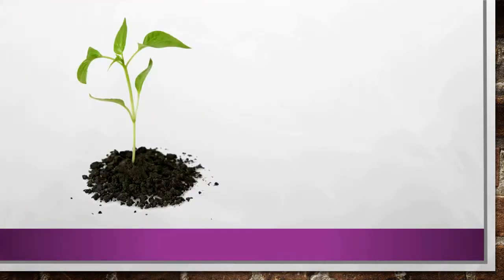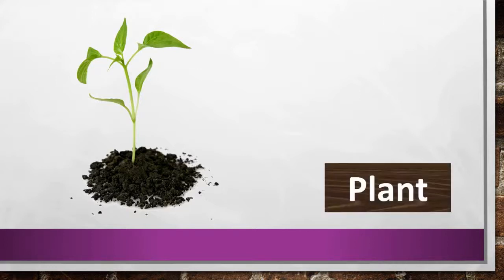Now, observe this picture carefully. It is again a picture of a plant, a small plant.